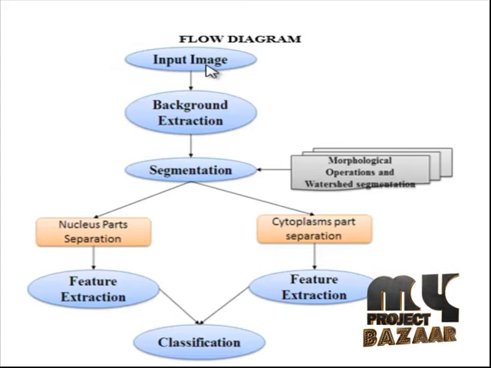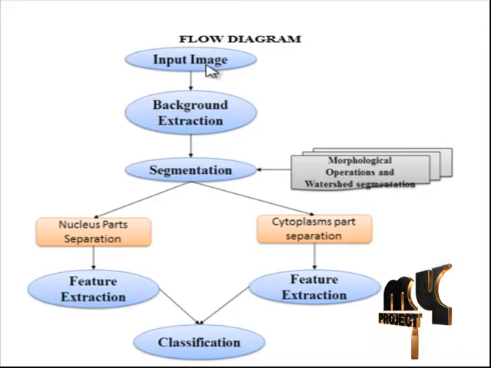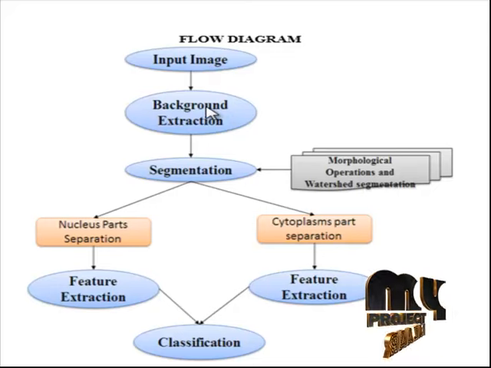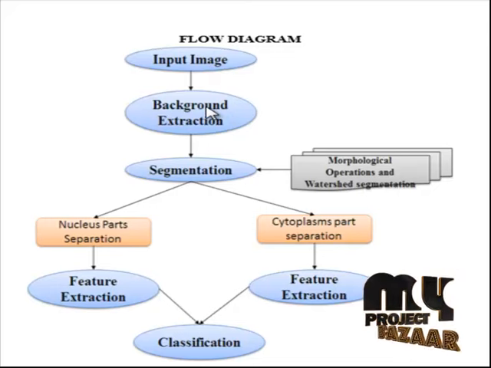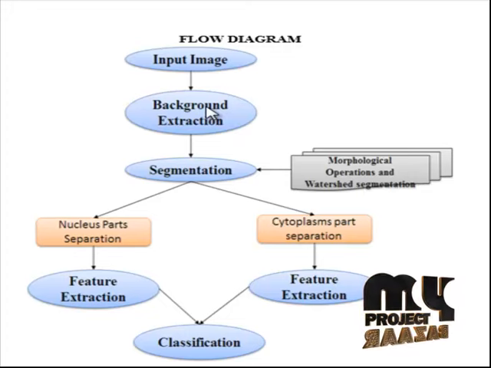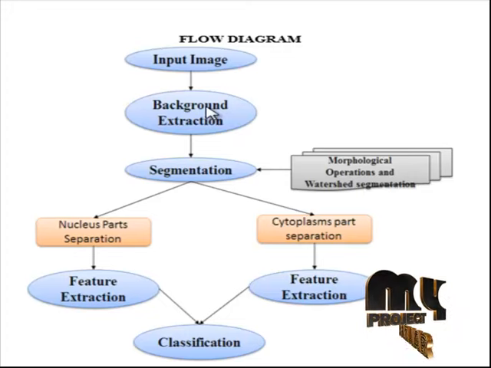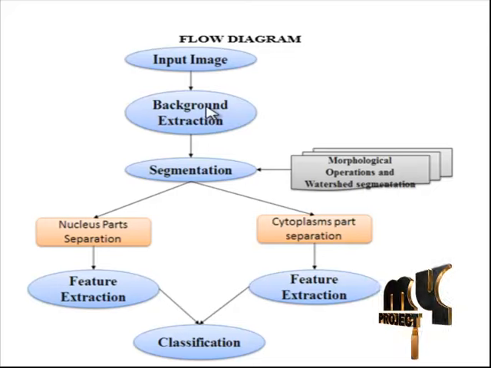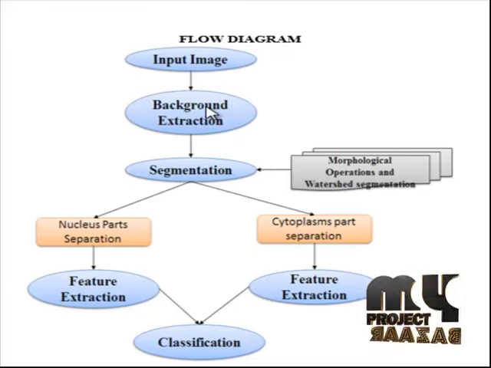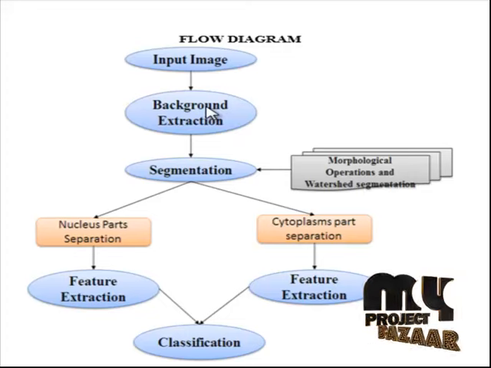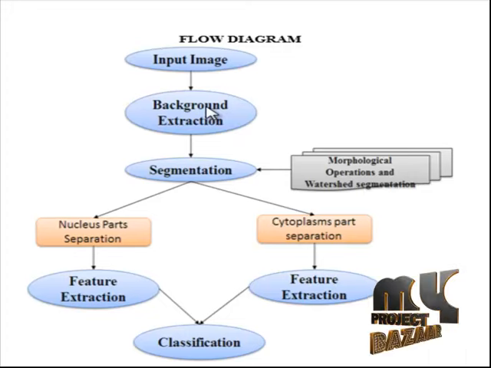First, we capture the input image from the dataset folder. Here we take the cell images as input, and in the background extraction, morphological operations such as erosion, dilation, opening and closing, often in combination, are used to perform morphological image analysis. There are many useful operators defined in mathematical morphology: dilation, erosion, opening and closing. Morphological operations apply structuring elements to an input image, creating an output image of the same size. Irrespective of the size of the structuring element, the origin is located at its center.